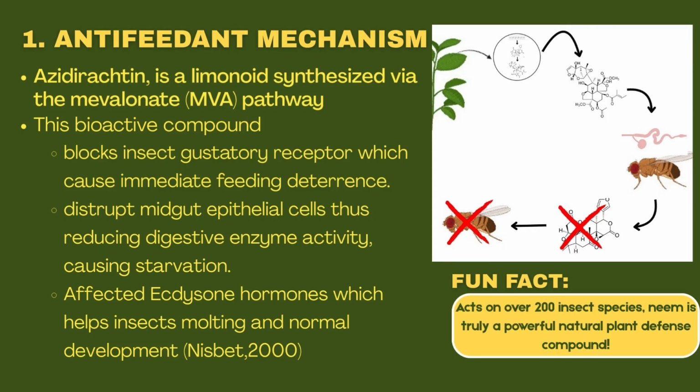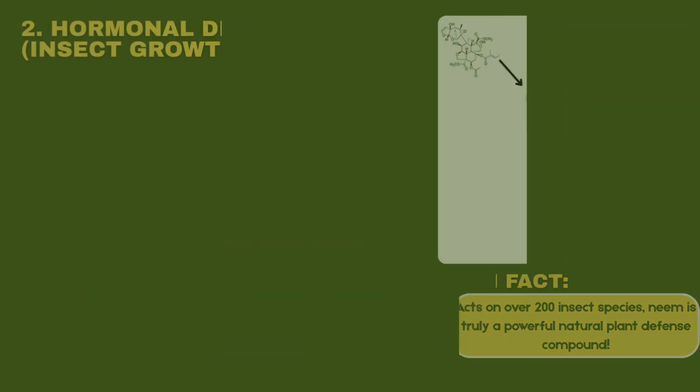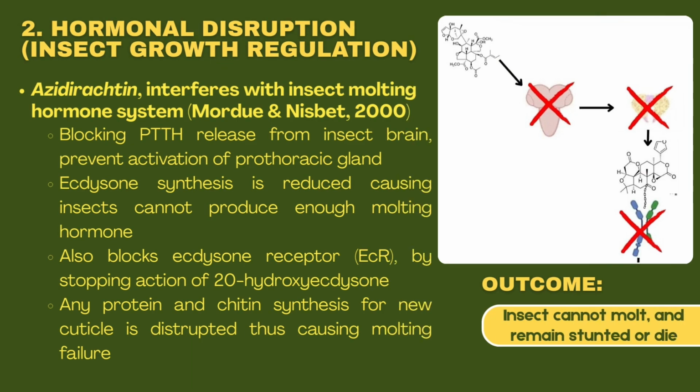And fun fact, actually, this mechanism acts on over 200 insect species and qualifies neem as a powerful natural plant defense compound. And next is the hormonal disruption, which is the insect growth regulation.